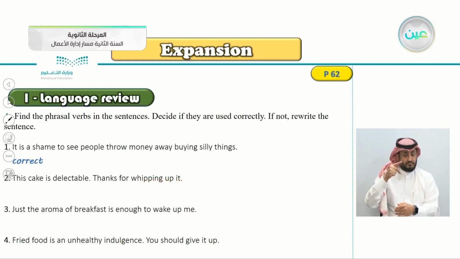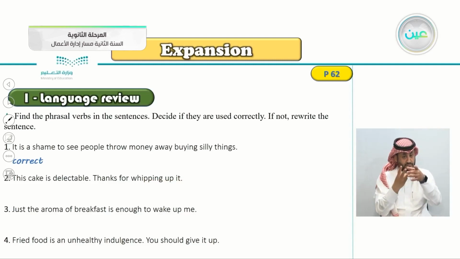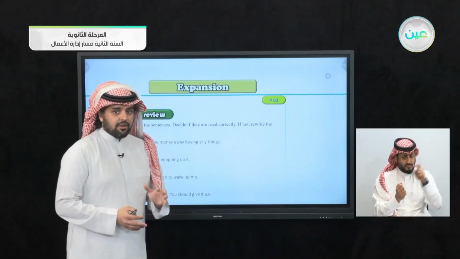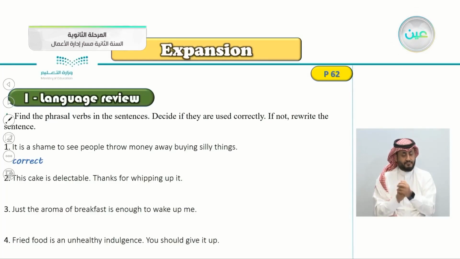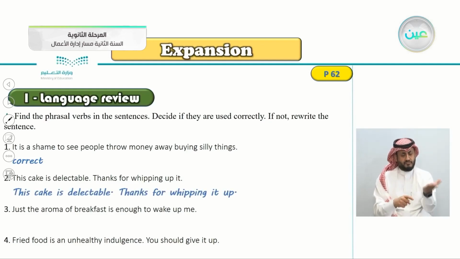So we have a three-word phrasal verb. Is it correct or not? Yes, it's incorrect, and the correct way is to write it: thanks for whipping it up. We put the pronoun in the middle. This cake is delectable. Thanks for whipping it up.